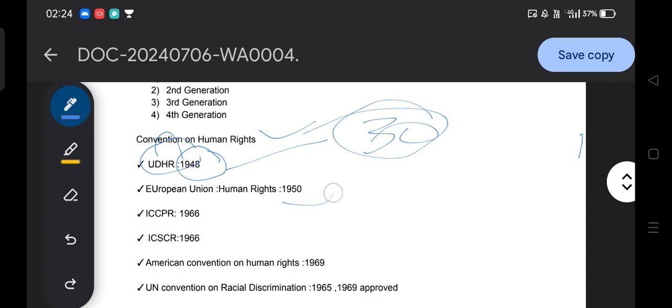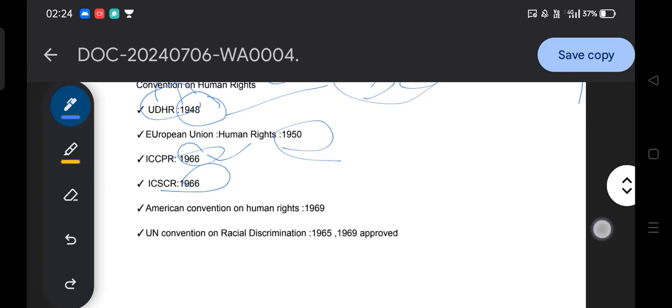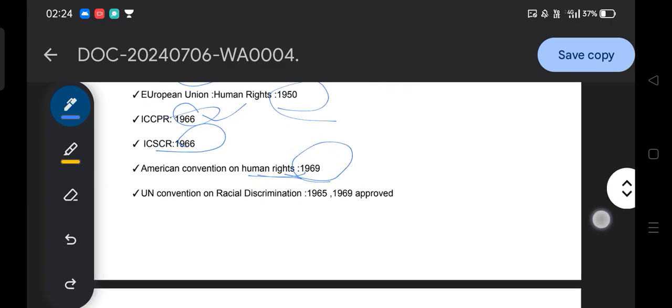Then the European Convention on Human Rights 1950, not that important, but you can remember. ICCPR, the International Covenant on Civil and Political Rights, 1966. Then ICESCR, the International Covenant on Economic, Social and Cultural Rights, 1966. Then the American Convention on Human Rights, 1969.